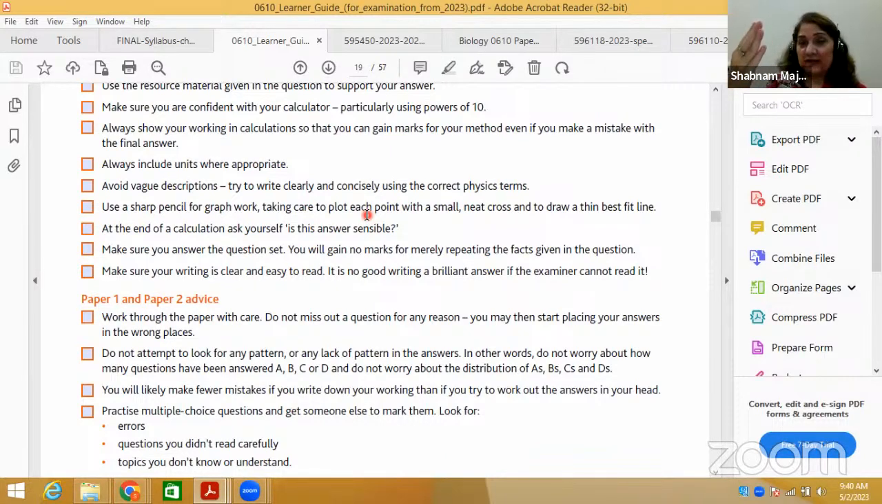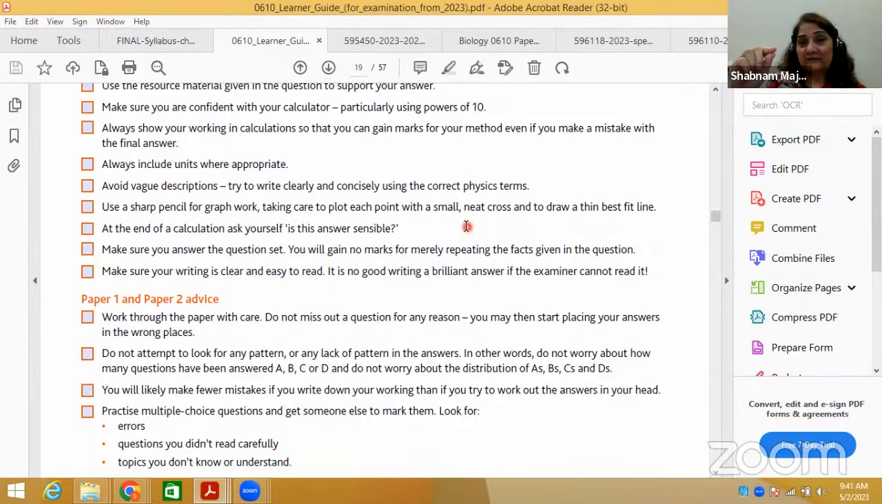And how to draw a graph in ATP also. Here also, if you need to draw a graph, you know that either you put a cross or you put a dot with a circle around it if you need to draw any line on the grid. Or they can ask you to calculate any unknown concentration or water potential. I hope you know what water potential is in the osmosis topic. Use a small neat cross, or draw a thin best fit line. It depends on what type of line they ask you for.